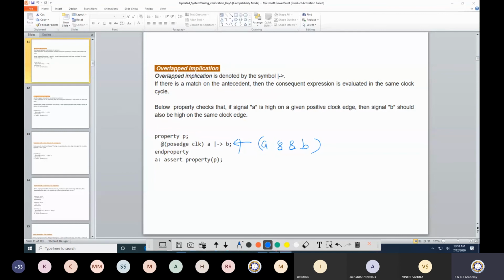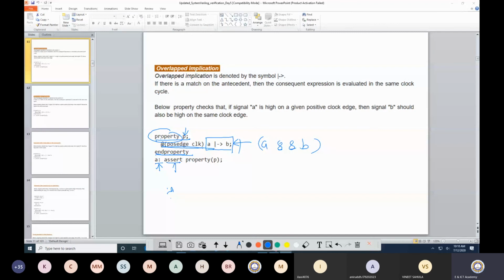So here what I have written down is the property. This is defined as a property, where property is the keyword and P is the name of the property, at the positive edge of the clock. This is a scenario that I would like to check, and this is endproperty. So between property and endproperty I have defined a scenario and I have written this as an assert. Now A is again a label that is being assigned to the assert.